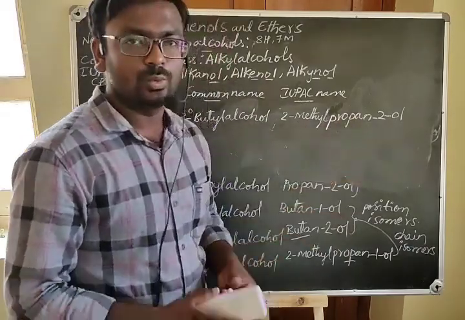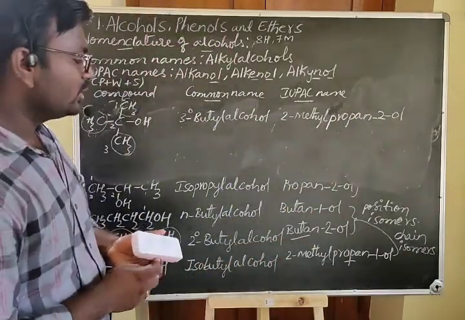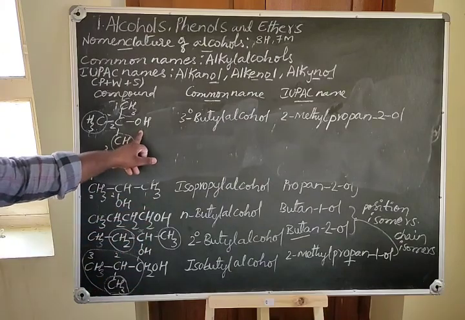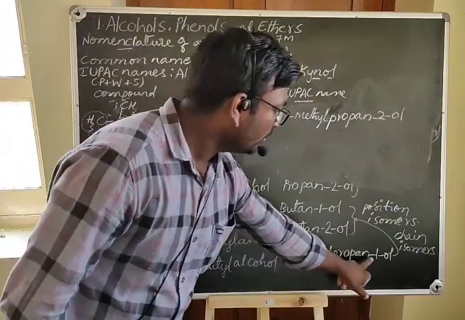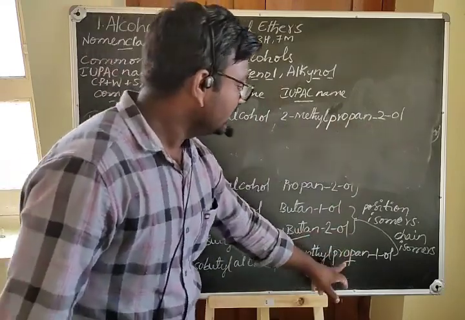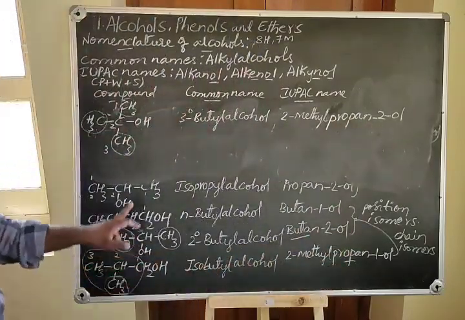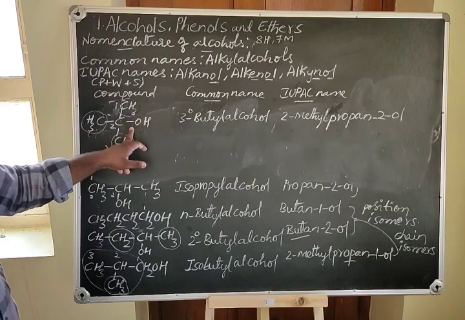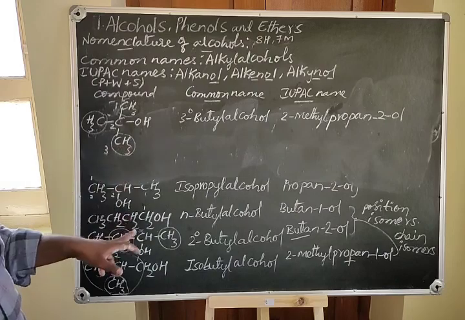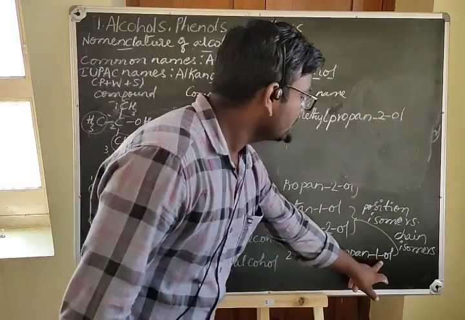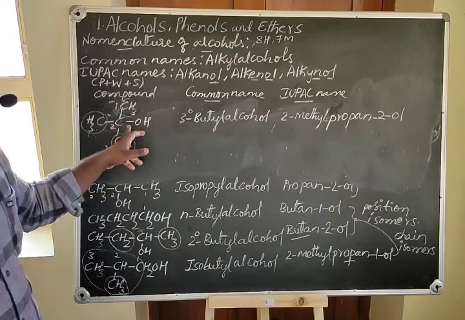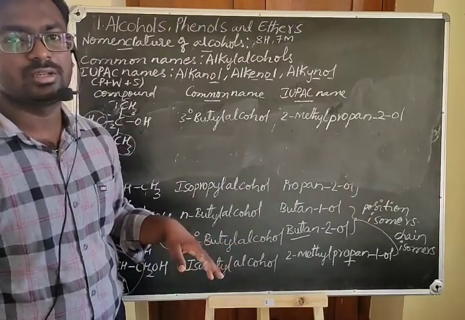So what is the IUPAC name of this compound? 2-methyl propan-2-ol. When you consider the relationship between this compound and this compound, it is 2-methyl propan-1-ol and 2-methyl propan-2-ol. So therefore, these compounds are position isomers, because there is a difference in the position of the OL. So this compound and this compound are position isomers.